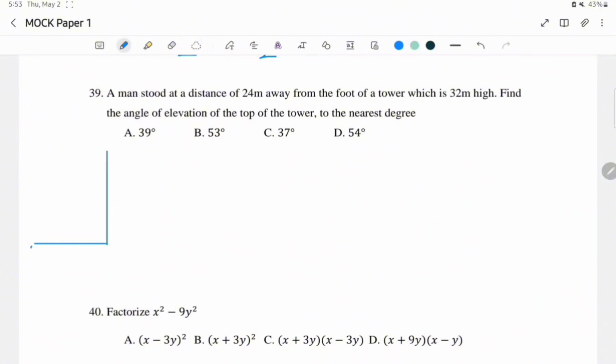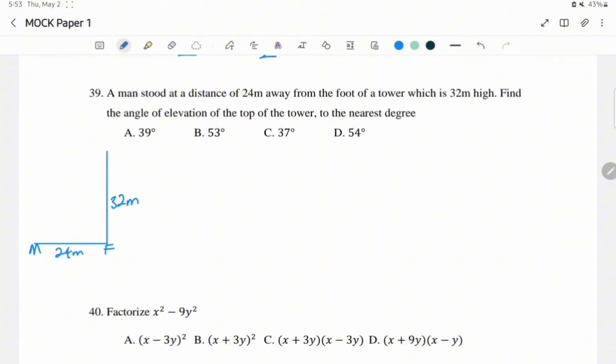So this is where the man is. This is 24 meters. This is the foot of the tower we are talking about, which is 32 meters high. That is, the tower is 32 meters high. Find the angle of elevation of the top of the tower to the nearest degree.